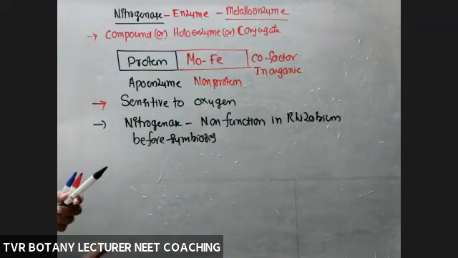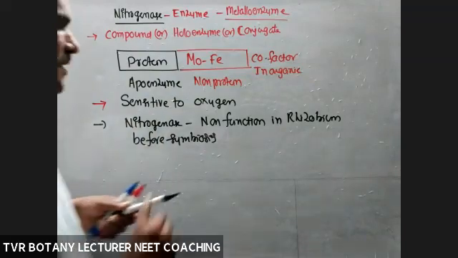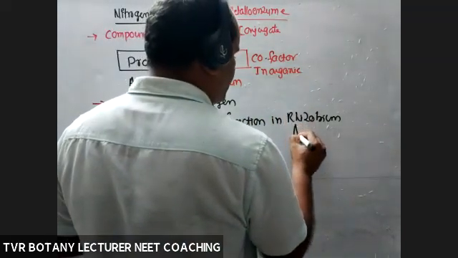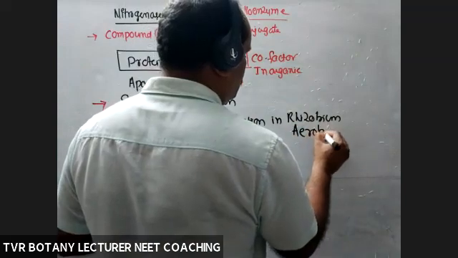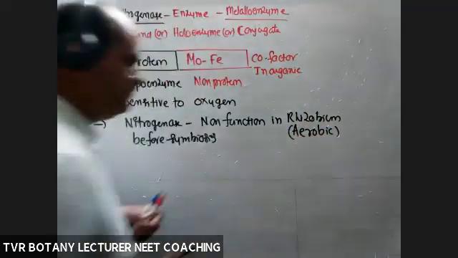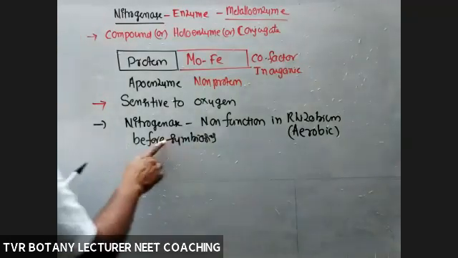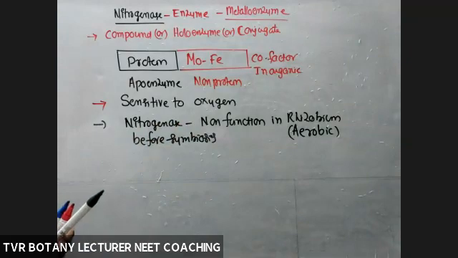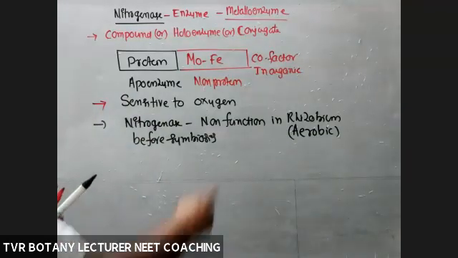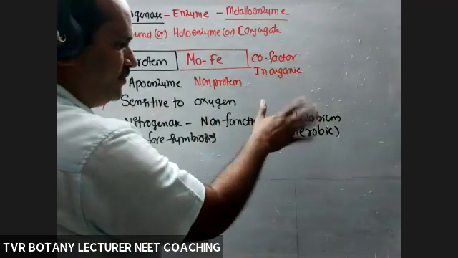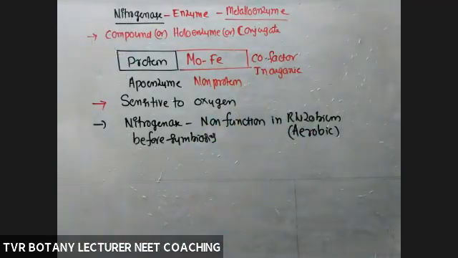So why is that enzyme non-functional? The reason is oxygen. Rhizobium performs aerobic respiration, which means oxygen is mandatory. In the presence of oxygen, what about this enzyme? Non-functional. So in free living conditions, rhizobium is able to produce this enzyme, but that enzyme is non-functional. That's why under free living conditions, rhizobium is not able to perform nitrogen fixation.